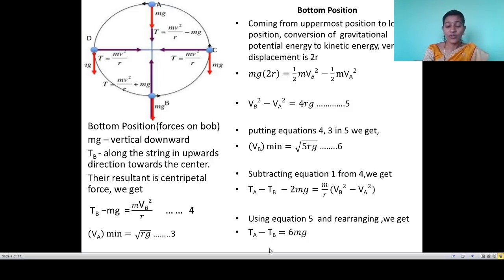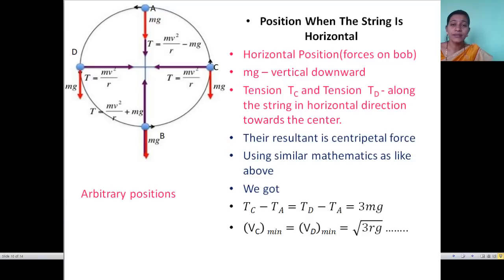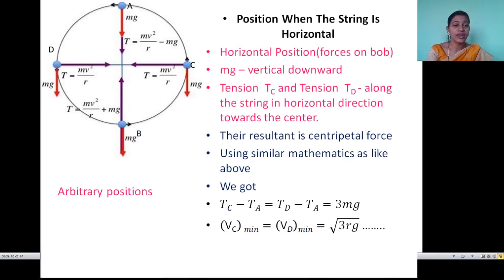We are getting this value. So in this way we got the value for the tension at bottom position and the velocity at bottom position. Similarly, we can find out the velocity of a bob when the string is at horizontal position. We can understand a horizontal position. See that two same positions in the textbook, C and D.